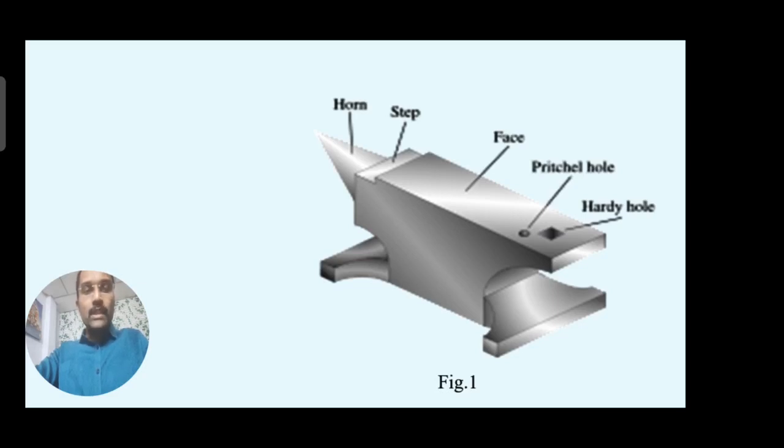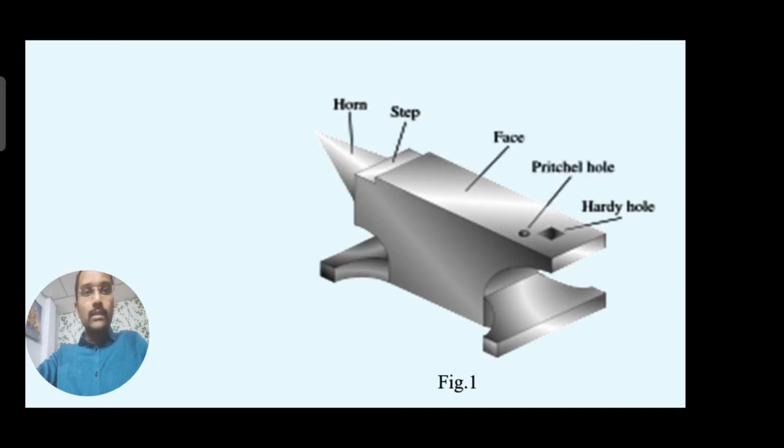One is a Pritchell hole, nothing but a round hole, named the Pritchell hole, and the second one is a hardy hole, which you can see is generally square in form. These two holes are used for particular purposes only, like whenever you want to hold round bars,